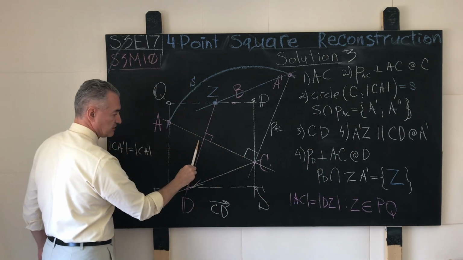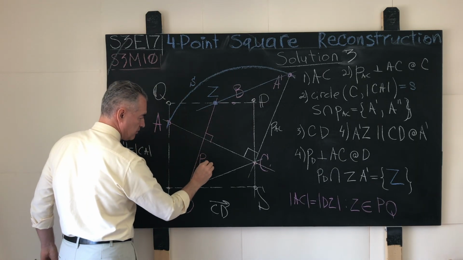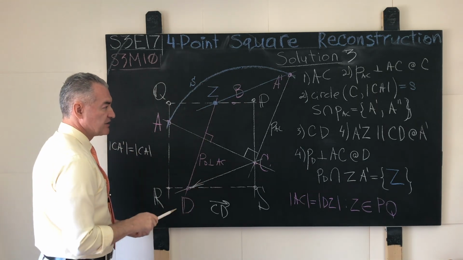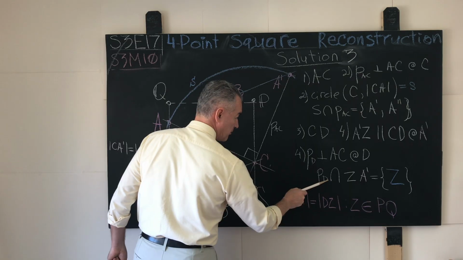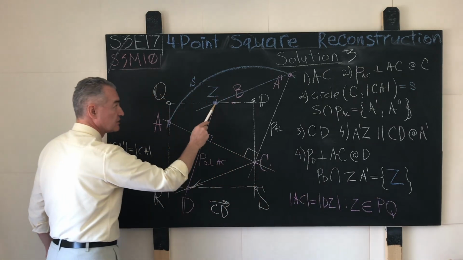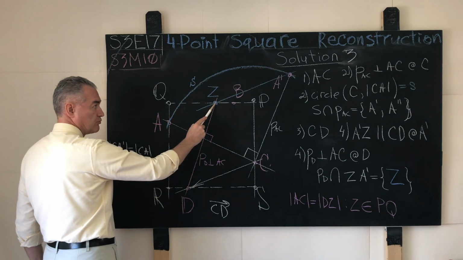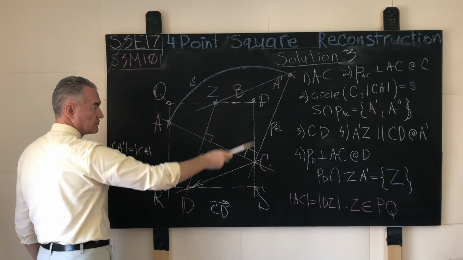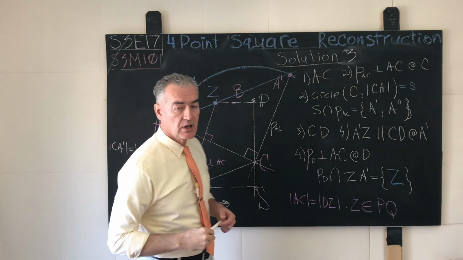Orthogonal to AC is this straight line right here that passes through the point D, this one, p D. See, it is orthogonal to AC. That straight line, perpendicular to AC through D, will intersect our previously constructed parallel precisely at the point Z. You see, these are the steps in order to nail the location of the point Z. Once the location of the point Z is known, the reconstruction of the square based on the given points becomes trivial, as I explained. And now we can move on to solution number 4.